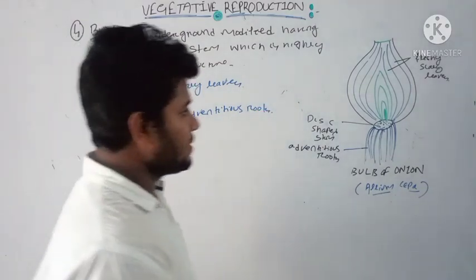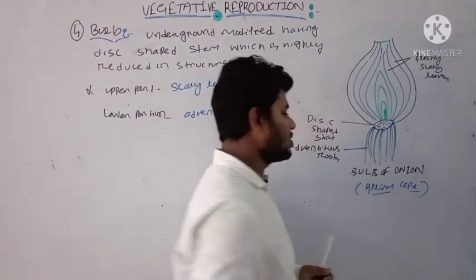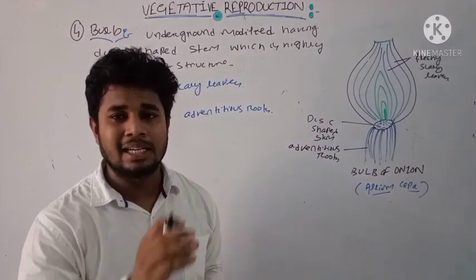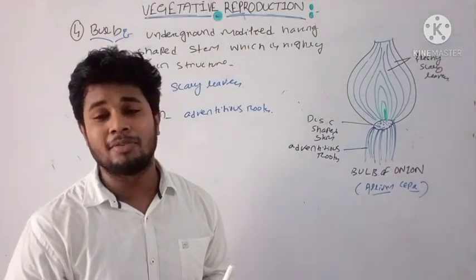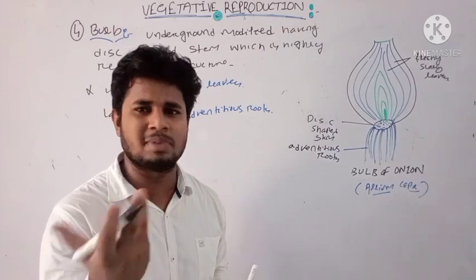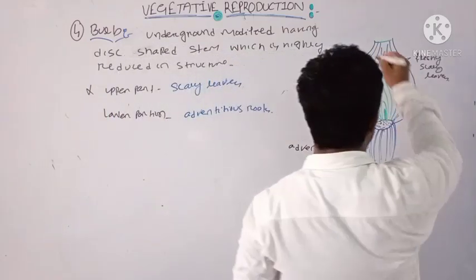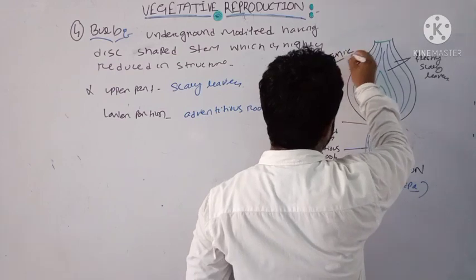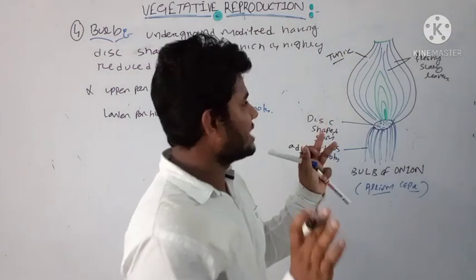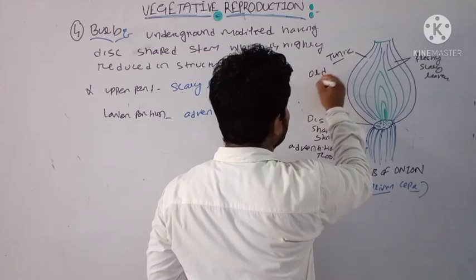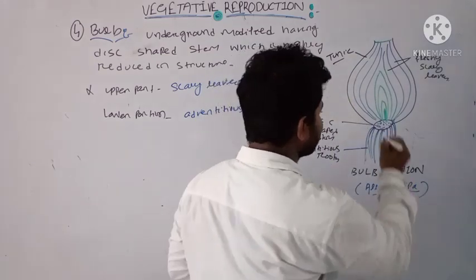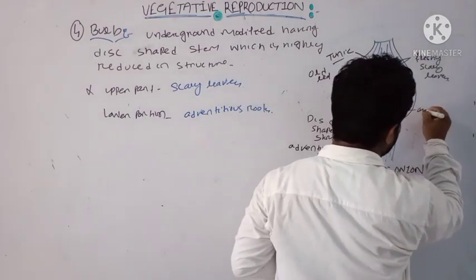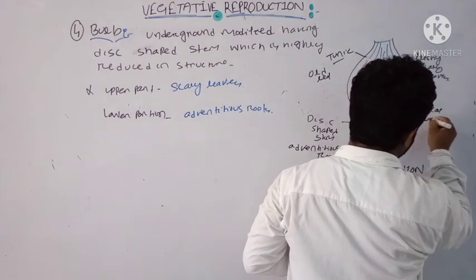You have already seen in the onion at home that the outer covering of the onion is very thin and very dry. That dry portion, the dry leaf, is known as the tunic. Clear? This tunic is called the old leaf. In the center there is an apical bud.